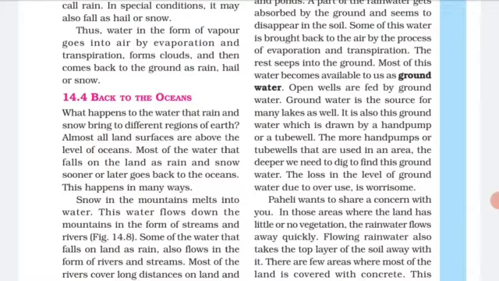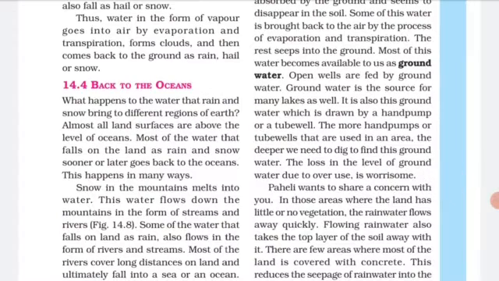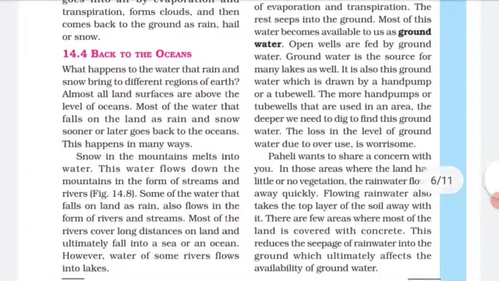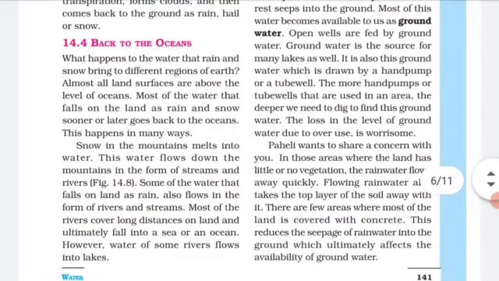This means in many lakes the water comes from underground, and underground water we get when the rain is falling and the soil absorbs it, and that water seeps inside. The more hand pumps or tube wells that are used in an area, the deeper we need to dig to find the groundwater. The loss in the level of groundwater due to overuse is worrisome.